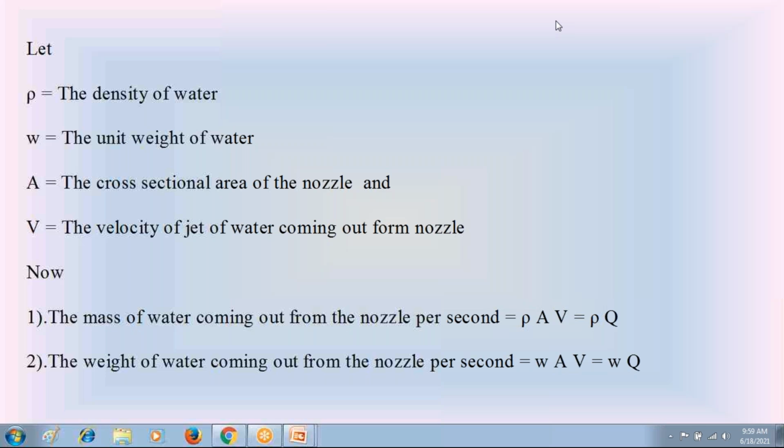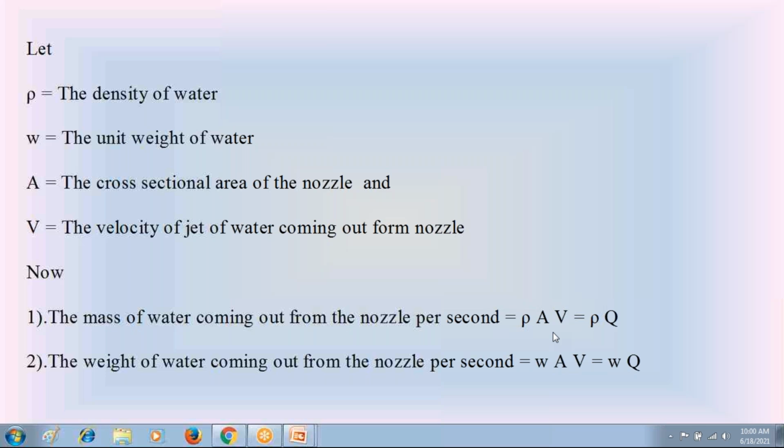So let rho be the density of water, small w the unit weight of water, capital A the area of nozzle at the end, and capital V the velocity of water coming out from the nozzle. Then the mass of water jet coming out from the nozzle per second is equal to rho A V. This is the equation. I will explain the derivation of this equation later.